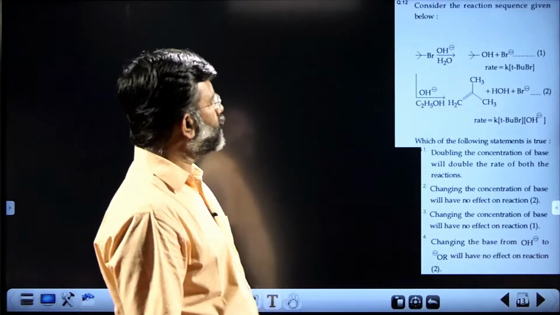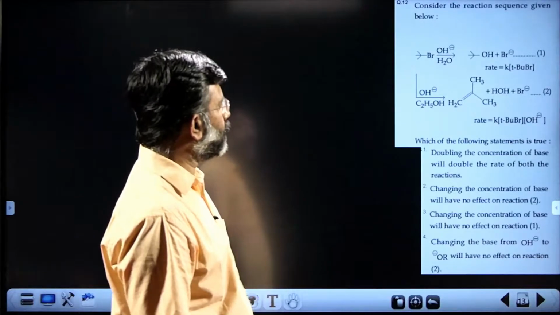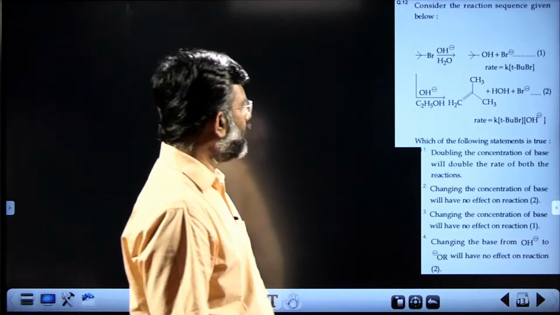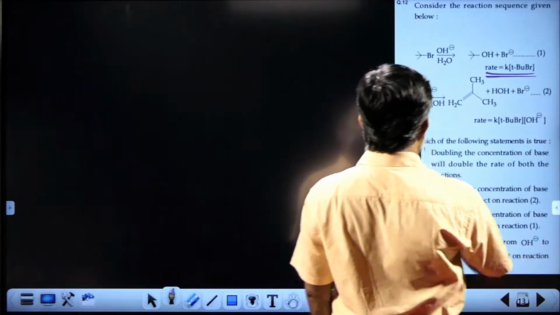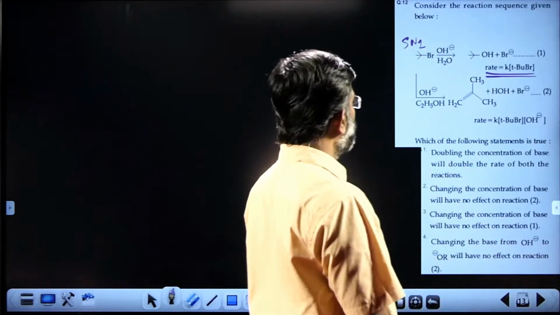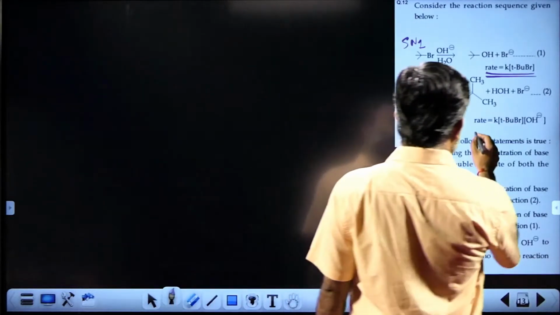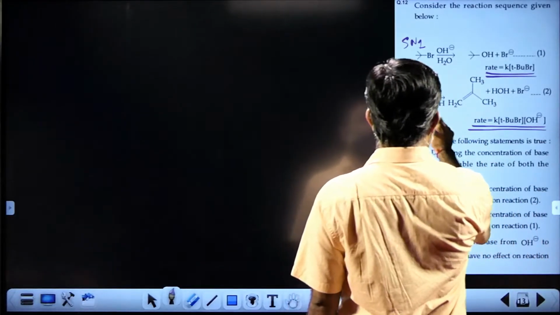Consider the reaction sequence given below. Reaction 1, reaction 2. The point is to have a look at over here. This is a unimolecular reaction, and this is the SN1 mechanism. Bromine is replaced with the OH. And this is a bimolecular reaction, and this is an SN2 reaction.